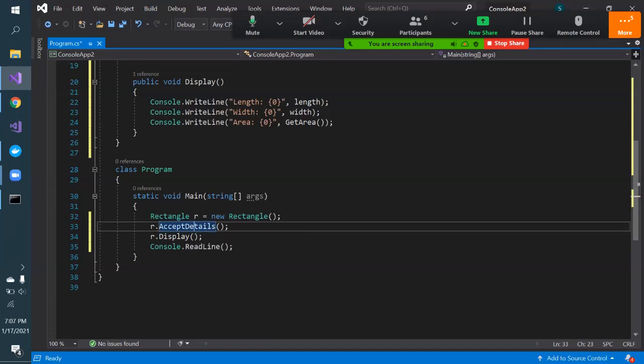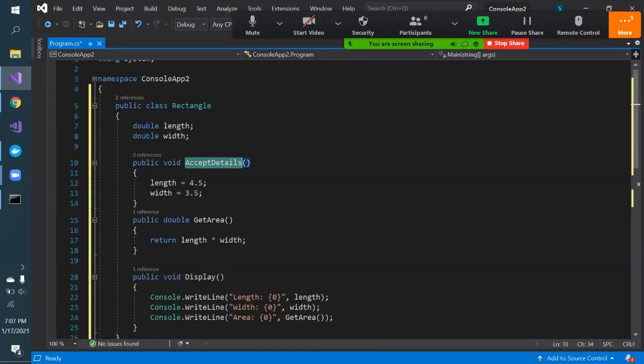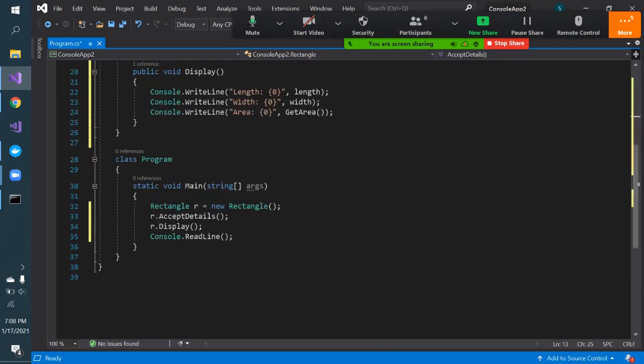So for r.accept, you can mouse over that method, right click, and there you will get some IntelliSense, like go to definition. It will lead my cursor to the definition of this AcceptDetail. So we are setting these two class variables with some initial value. After that, initially I need to create the object of my class.